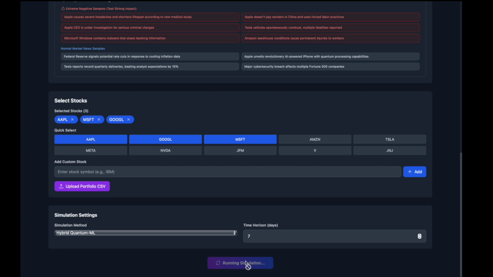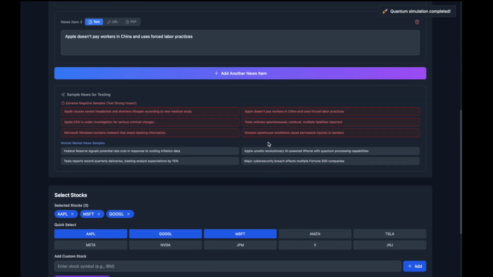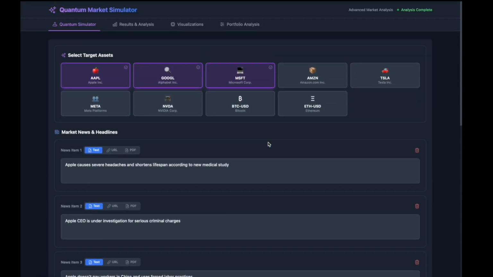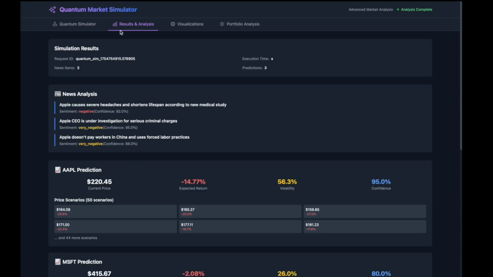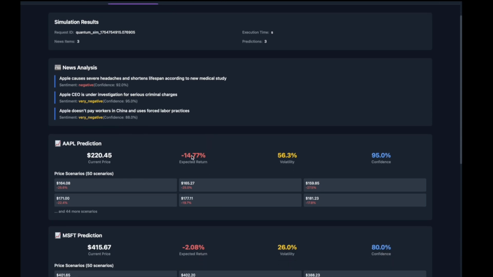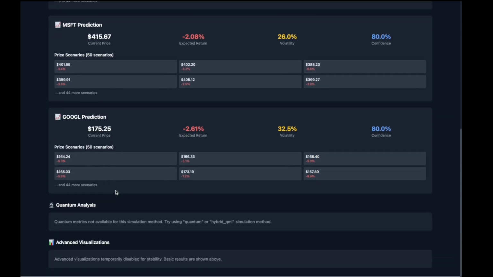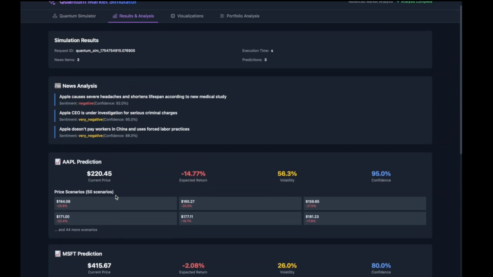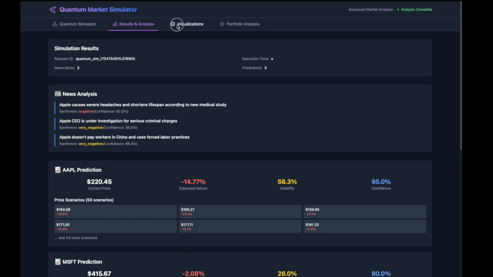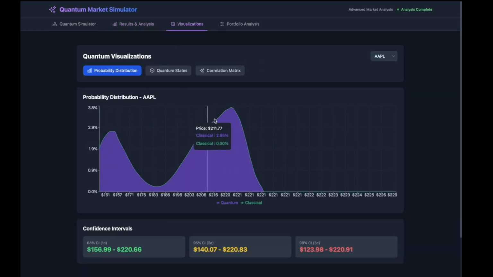Sometimes it takes a little bit of time. The results loaded, and now we can check them out. If we go to results and analysis on the top tab, you can see that it does the sentiment analysis. So Apple, it's negative, and very negative again. And there's a huge reduction in the Apple stock price, negative 14%, and there's some slight overflow for Microsoft and Google, the spillover effect from the Apple news.